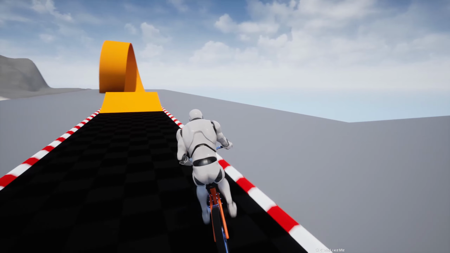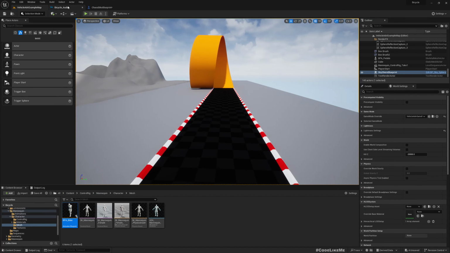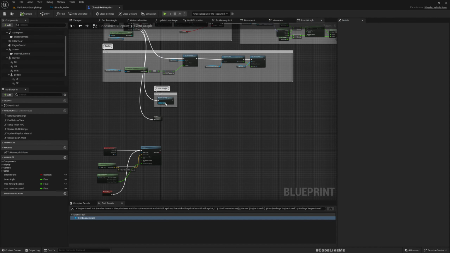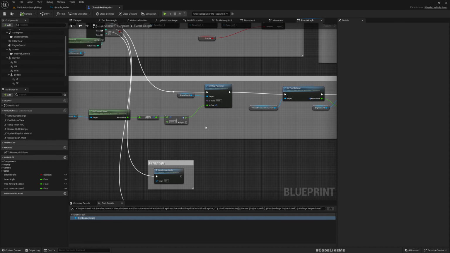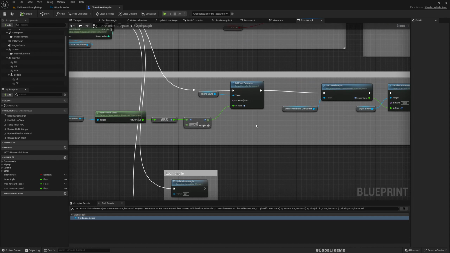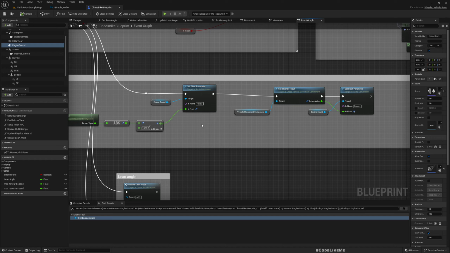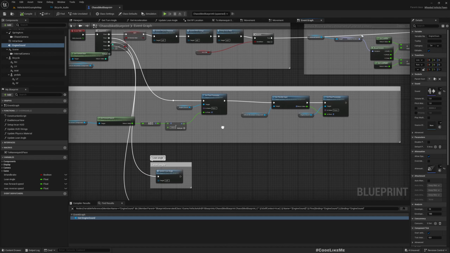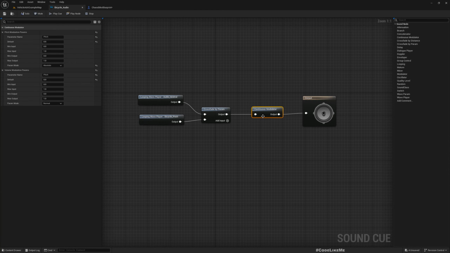So actually in the tutorials I didn't do a tutorial for the sound part. So basically this part takes care of the sounds. Here we have this engine sound component, which already comes from the wheeled vehicle pawn, because this is a subclass of chaos vehicle. And for the sound, this is what I have created.